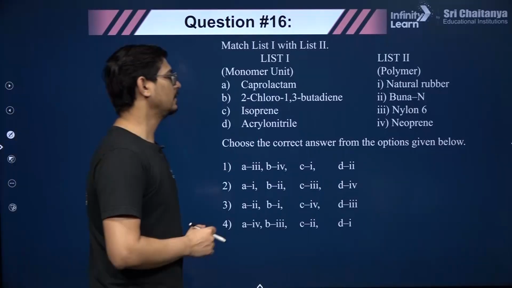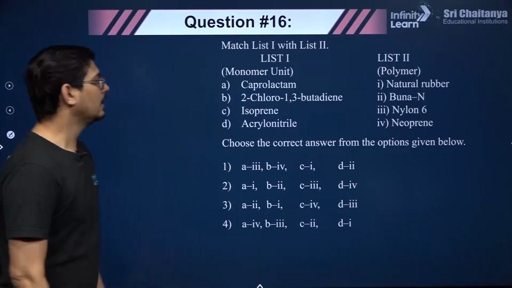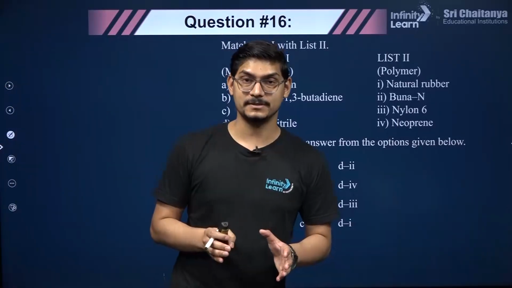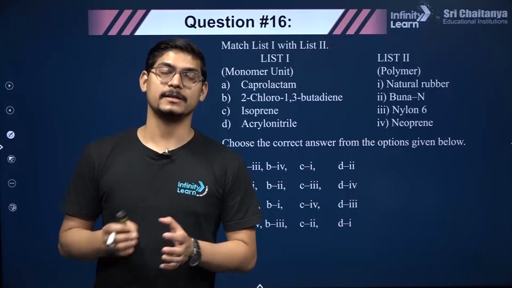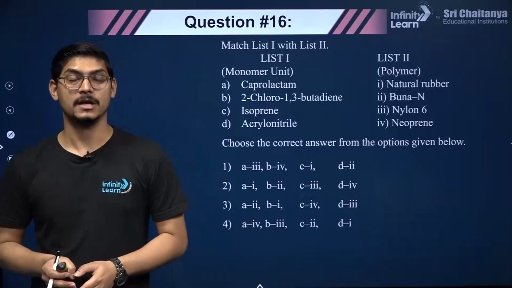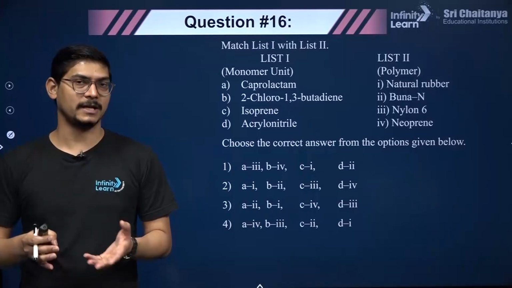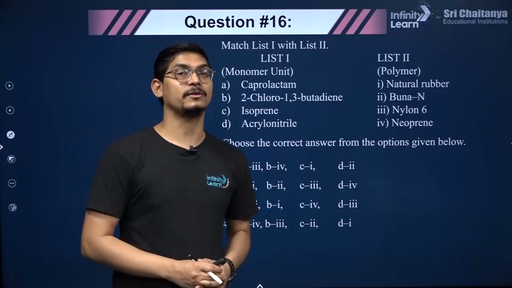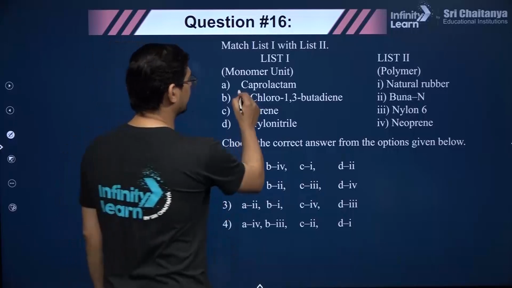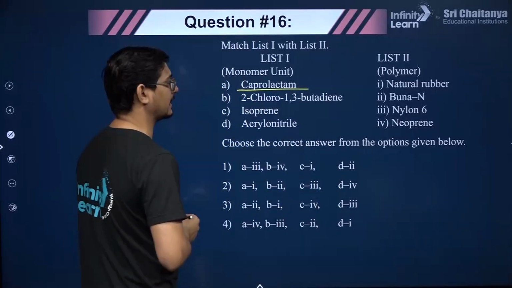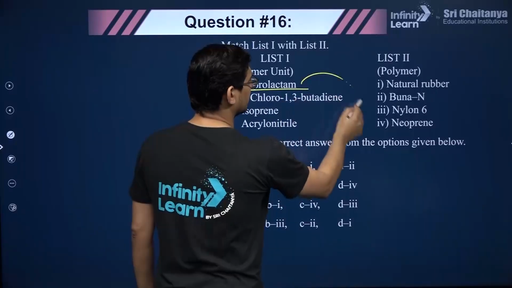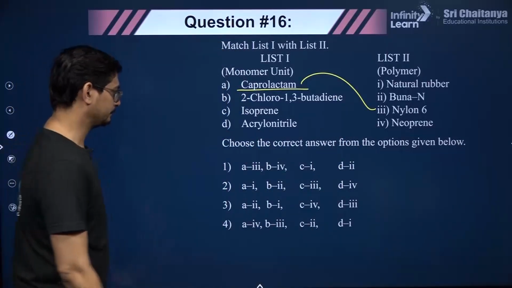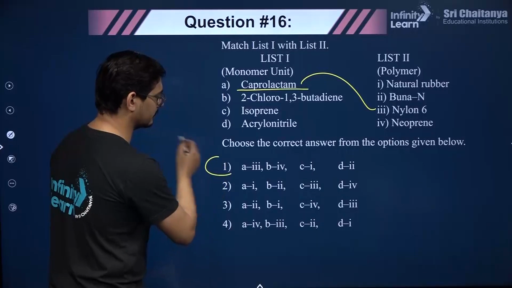Here we now have come to polymers. In polymers, very simple, remember all the polymer names. What are their types? Are they condensation or addition polymers? Are they biodegradable, non-biodegradable, like that? And what is the monomer, right? What is the molecule required to make those polymers? For example, caprolactam. So we know that caprolactam is actually nylon 6, right? So A matches with third. Have we got the answer? Yes.